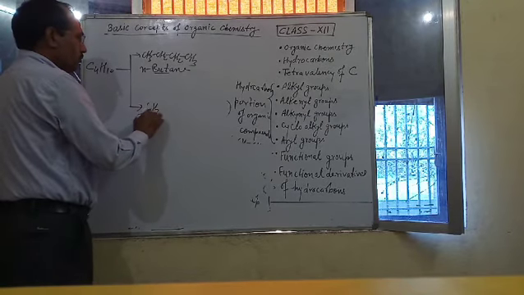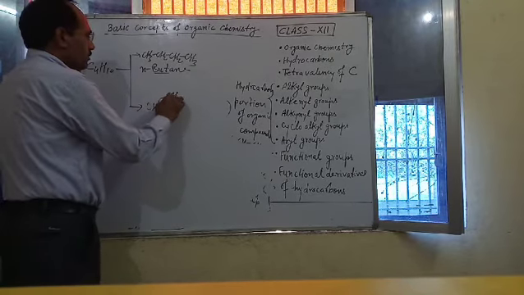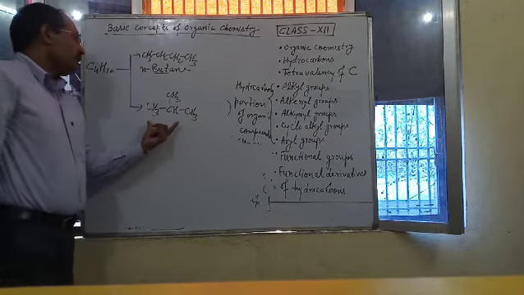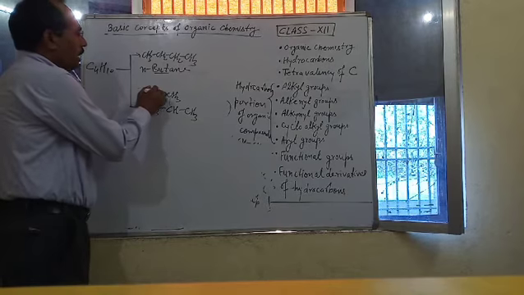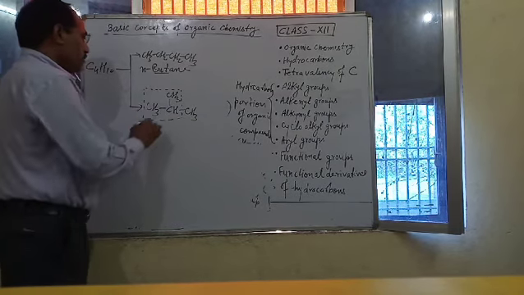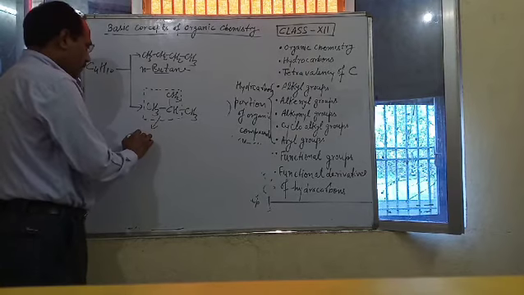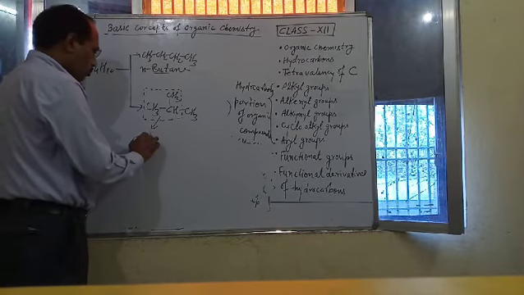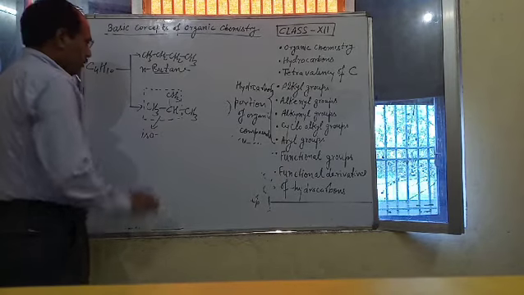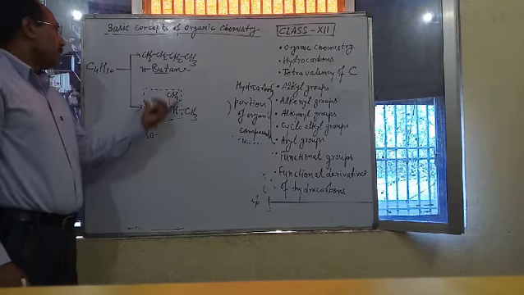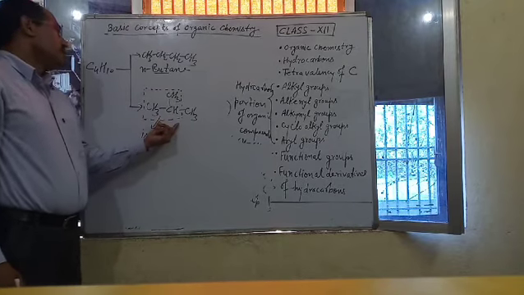Its next isomer is isobutane, CH3, CH, CH3, CH3. This is called isobutane because this structure is represented as an iso group. Iso is the prefix for this structure.